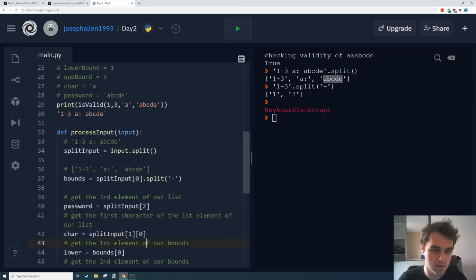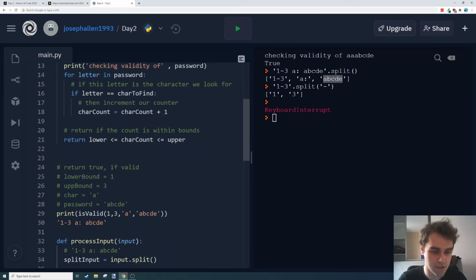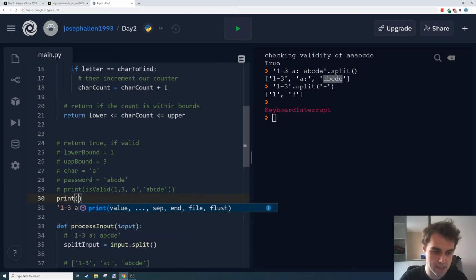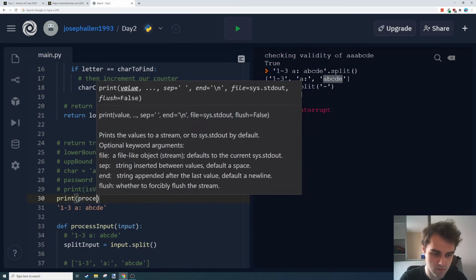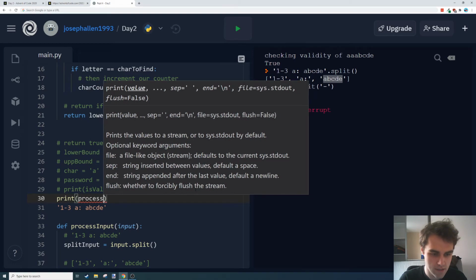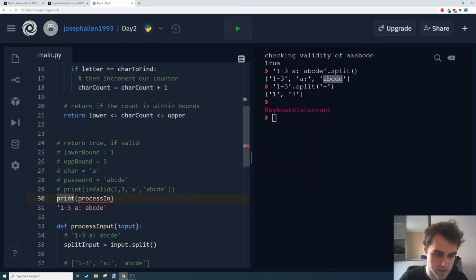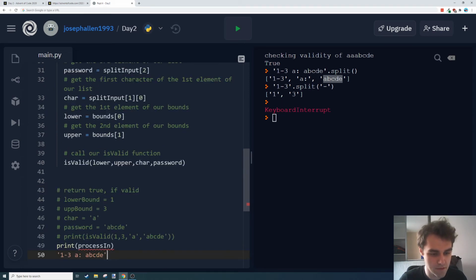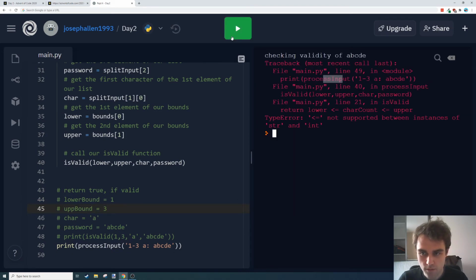So now, wow, we've got a lot of code. We've got these two functions, and instead of calling isValid like this, we're going to instead call print process input. Oh no, I can't do that there. That's why it's complaining. Your functions have to be defined before you call them. So down here I should be able to get process input, and our input is going to be this string here. And that should still be true. Oh no.